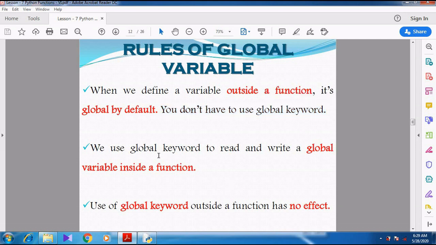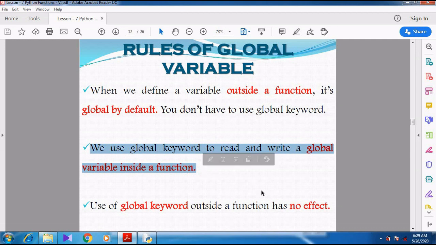Right. Then next, we use the global keyword to read and write a global variable inside a function. So why do we want to use the global keyword? Already, whenever we define a variable outside the function, it becomes a global variable. Then why do we want to use the global keyword?